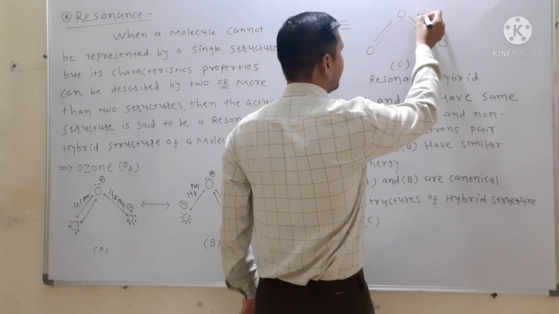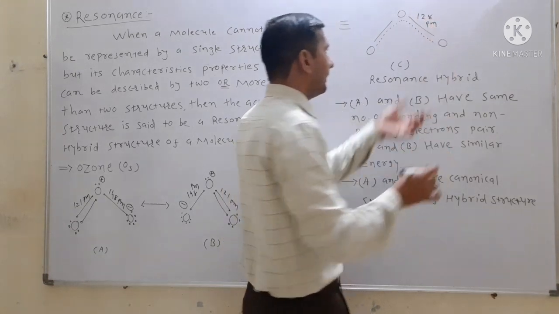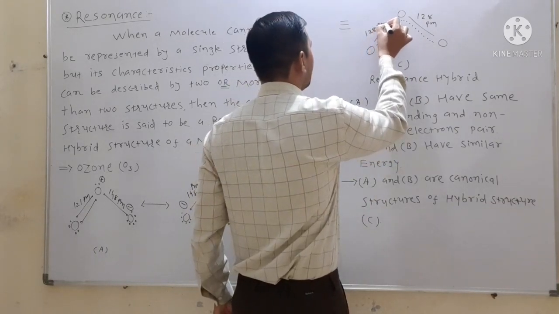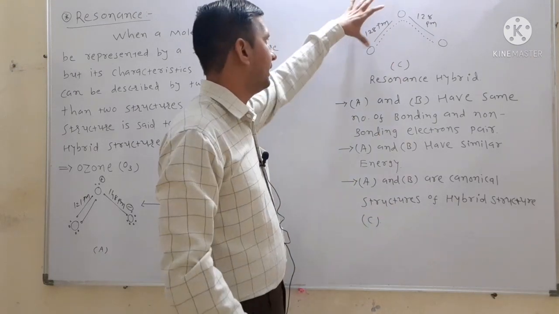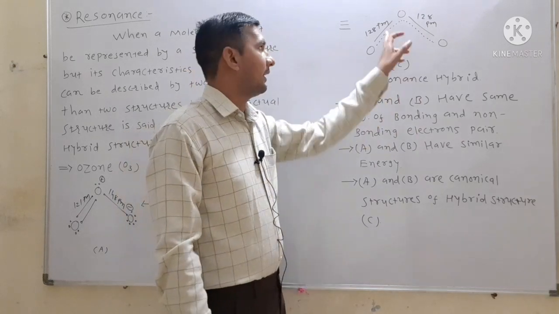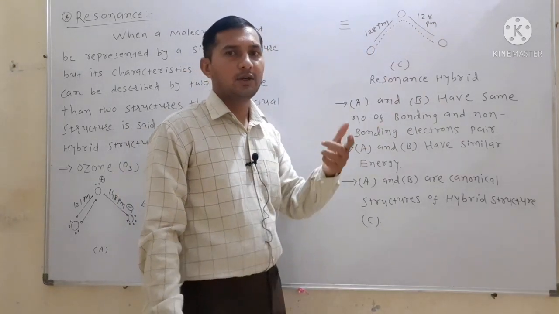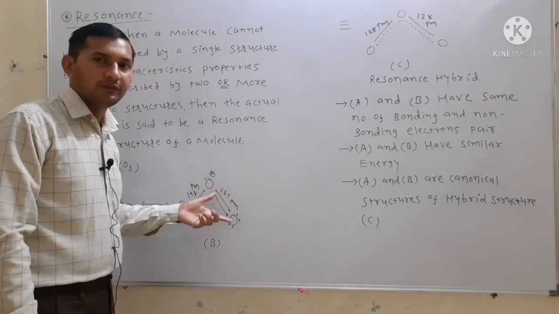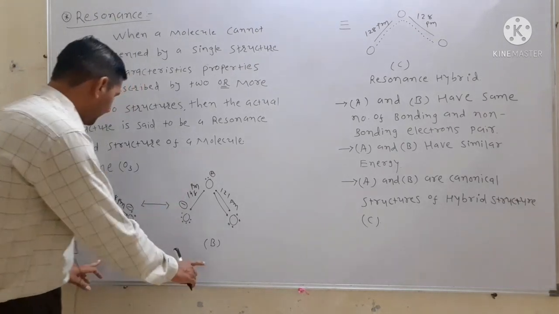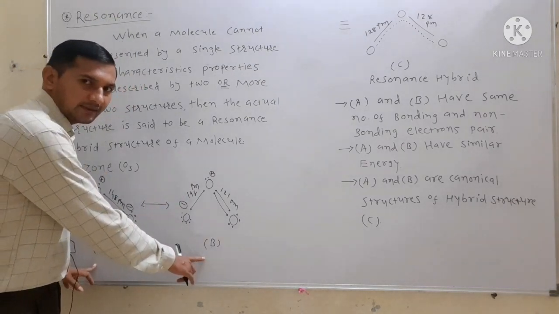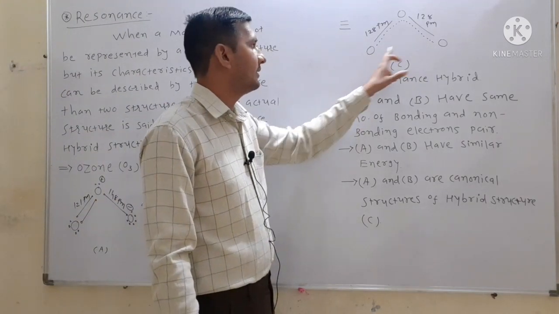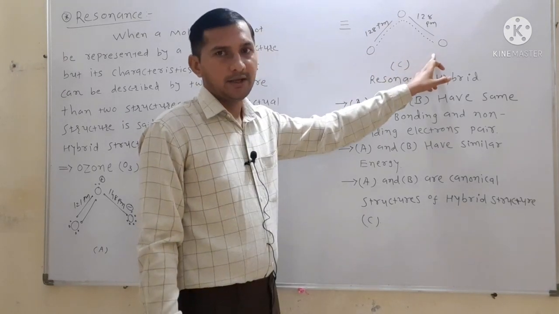So the bond length between two oxygen atoms in the ozone molecule is equal, 128 pm. That means the bond length between two oxygen atoms is the same in the ozone molecule. It is 128 pm instead of 121 pm for a double bond and 148 pm for a single bond. That means A and B are known as canonical structures, and C is a resonance structure in which we represent that the negative charge is dispersed between two oxygen atoms.